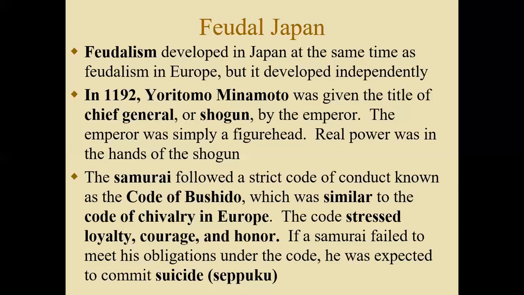And the most important medieval aristocratic Japanese family that ended up taking power was the Minamoto family. And their chief head of the family was known as Yoritomo Minamoto. And by the year 1192, he took on the title of shogun or chief general. And the emperor basically awarded him this power. So we start seeing this transition by the 1100s where the emperor is just a figurehead while the shogun becomes the real power in Japan politically.